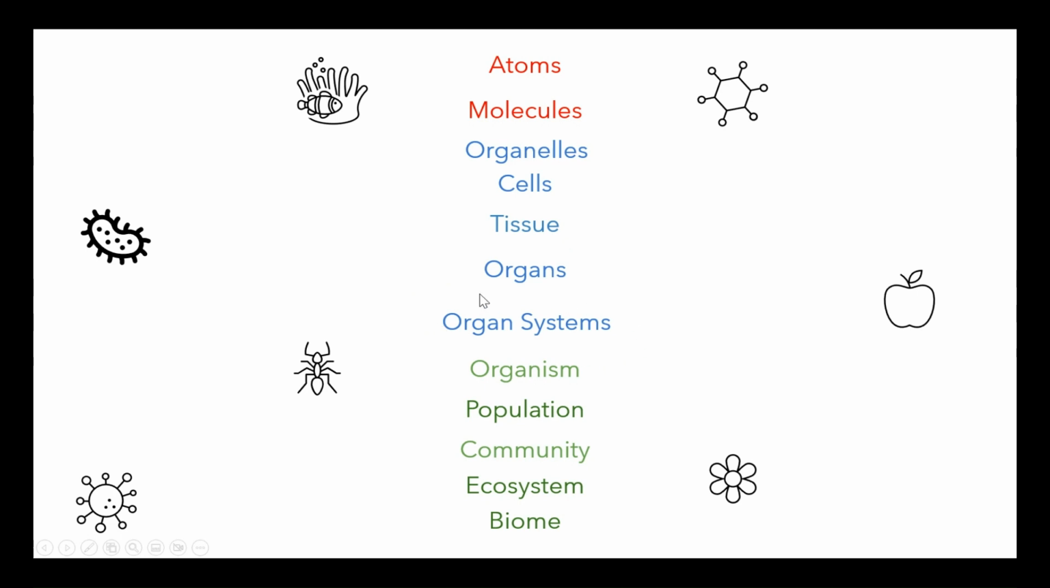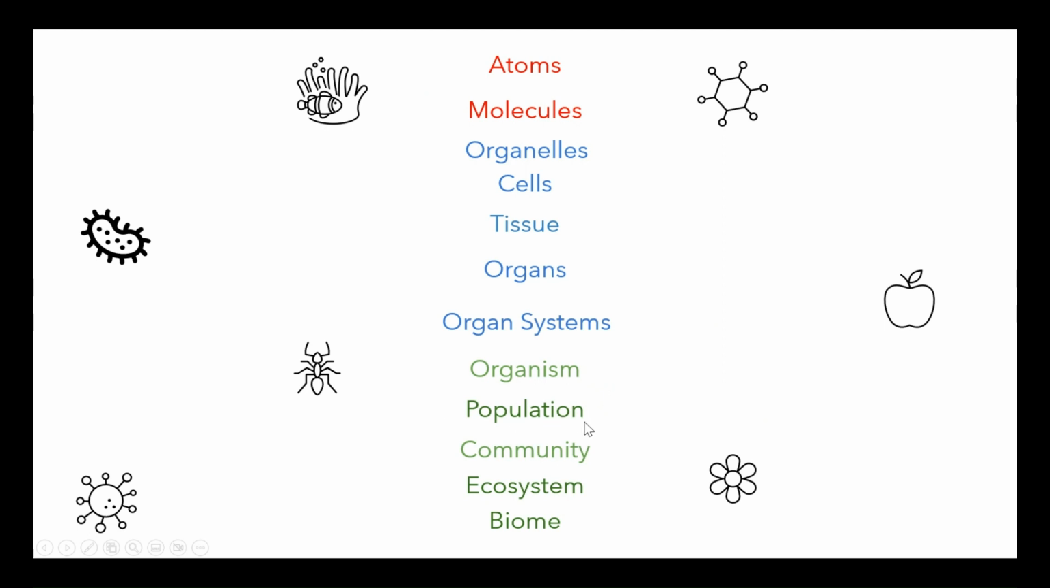And then we think about, well, together those organ systems combine to create one living organism. Okay, so whether that be an ant, we've got ourselves an apple here, flower, and then even further on, if we have many of the same types of organisms, we make a population.